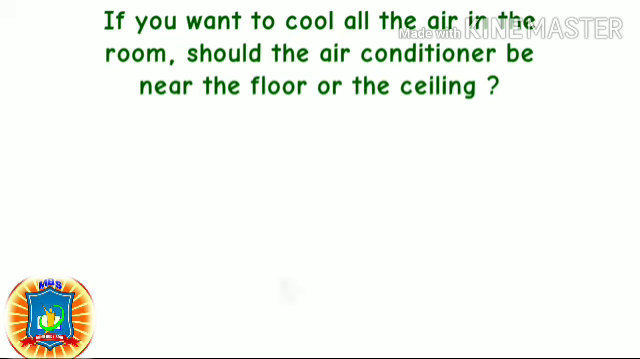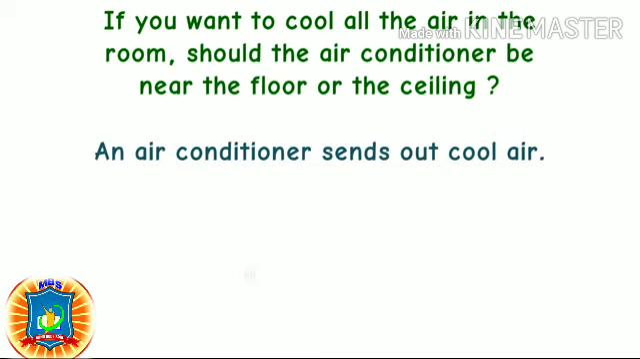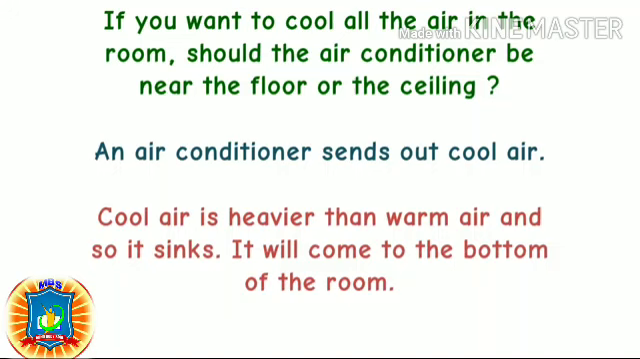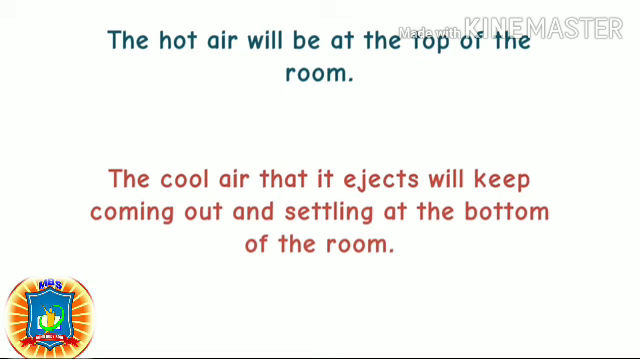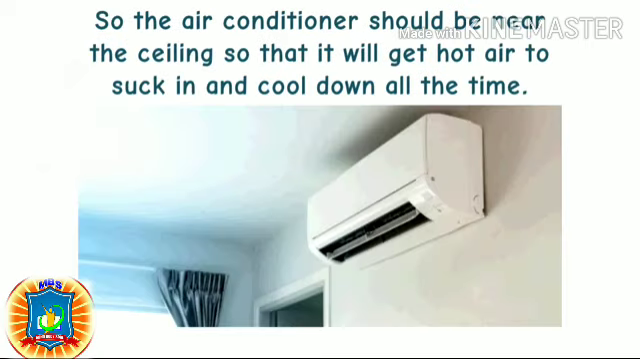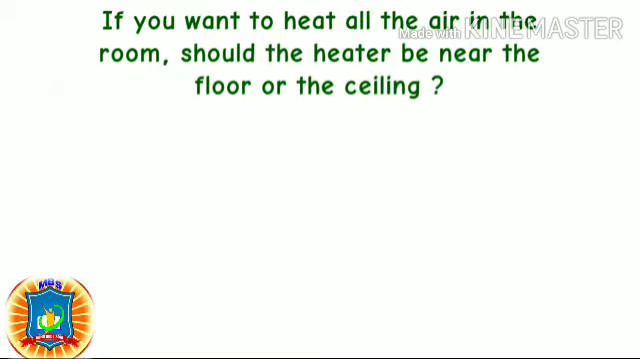If you want to cool all the air in the room, should the air conditioner be near the floor or the ceiling? An air conditioner sends out cool air. Cool air is heavier than warm air and so it sinks. It will come to the bottom of the room. The hot air will be at the top of the room. The cool air that is ejected will keep coming out and settling at the bottom of the room. So the air conditioner should be near the ceiling, so that it will get hot air to suck in and cool down all the time.